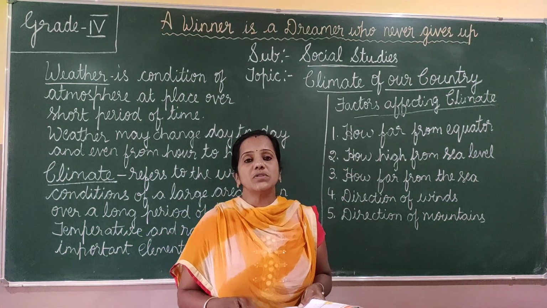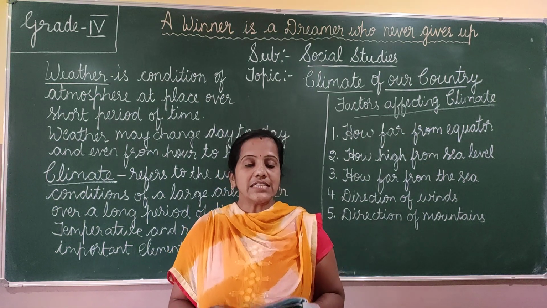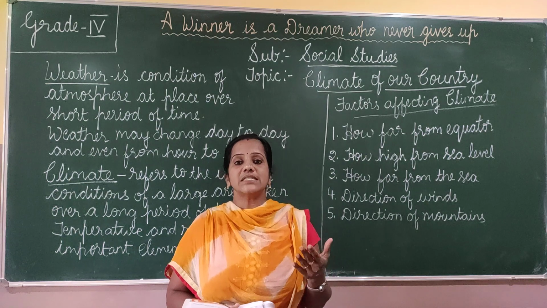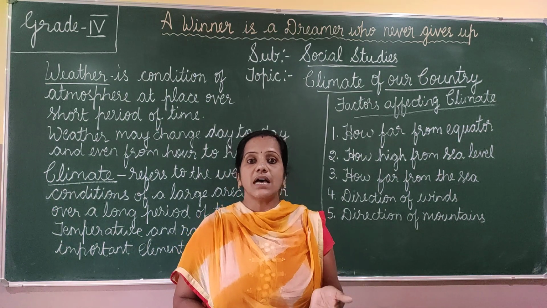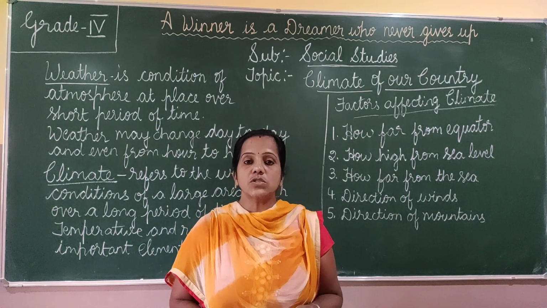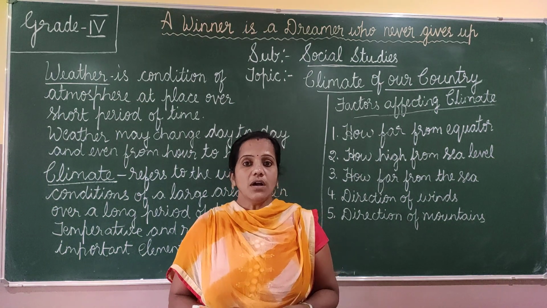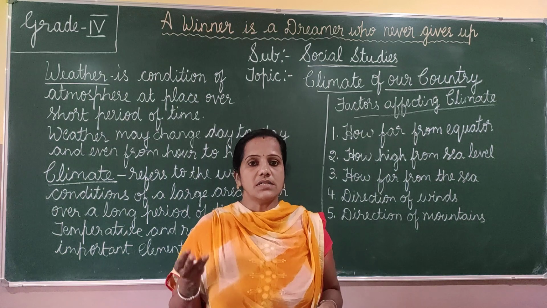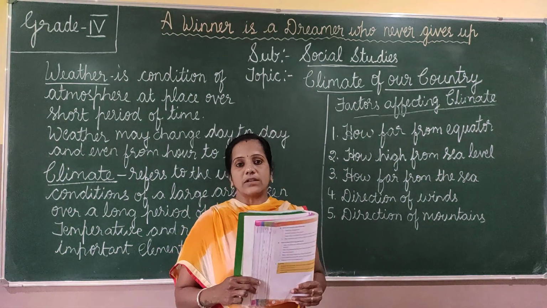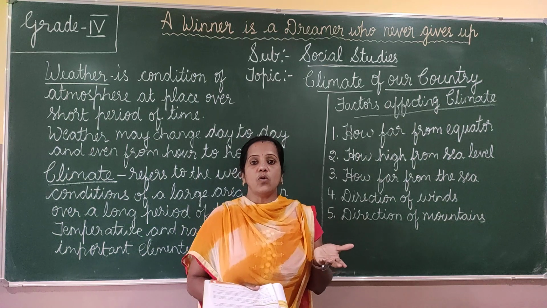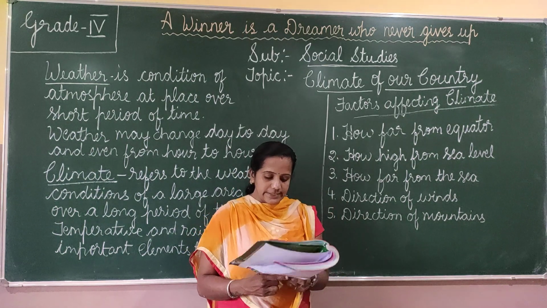People go to the hill stations, like Shimla and Mussoorie. They are very high from the sea level, and those areas are very cold. So during the summer, people go to the hill stations to escape the heat of the sun. Those areas are very cold. So the higher we go, the temperature decreases.